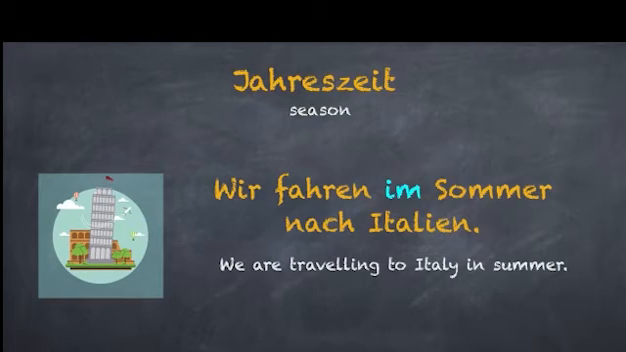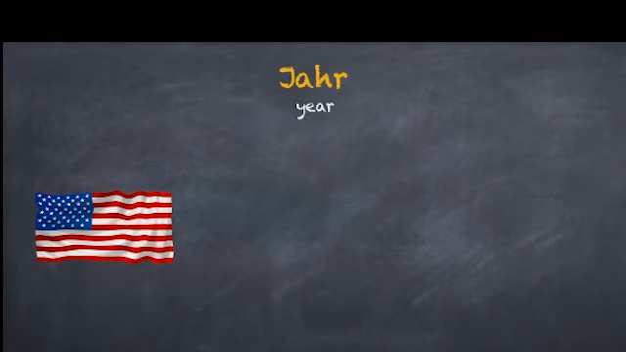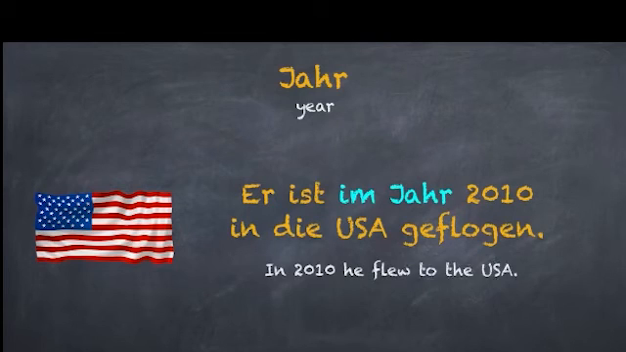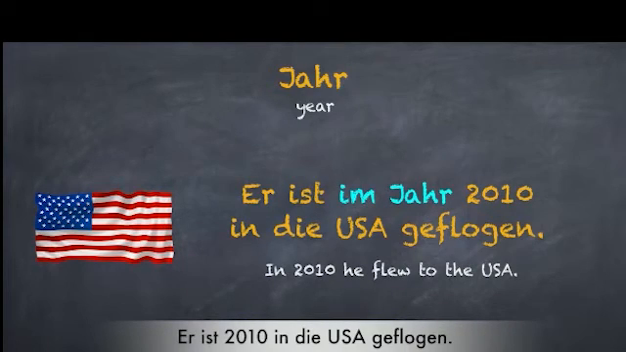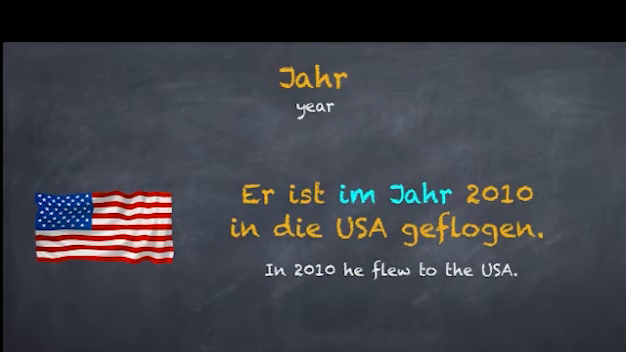You would also use this preposition with Jahreszeit. Here's an example. Wir fahren im Sommer nach Italien. If you want to learn the names of months and seasons in German, you can watch our videos on the same. The link is given below in the description. Im can also be used with Jahr, but you have to use it like this. Er ist im Jahr 2010 in die USA geflogen.